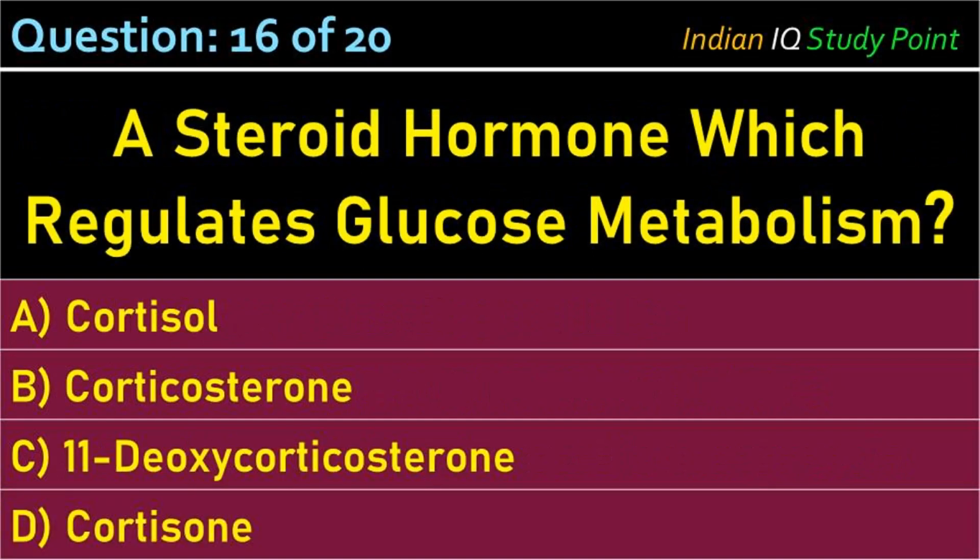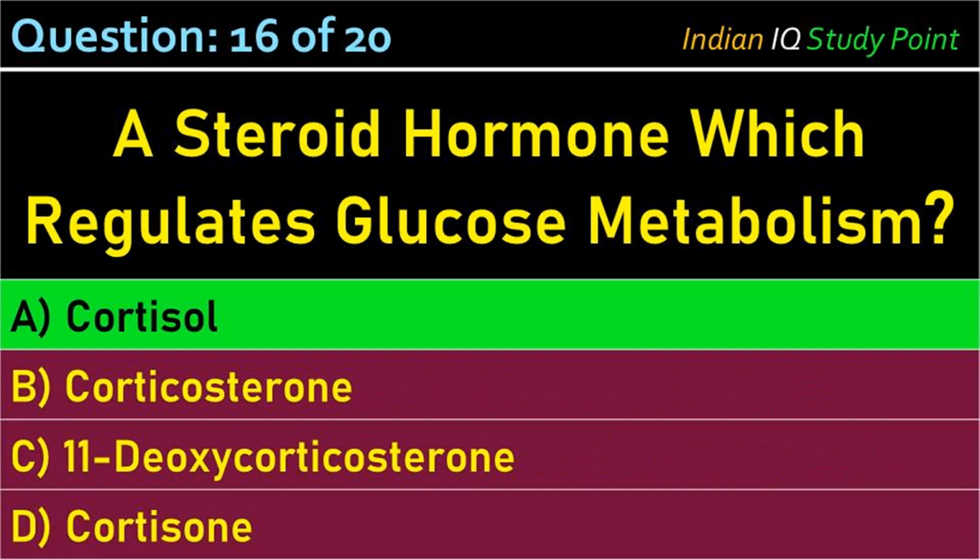Coming to the next question. A steroid hormone which regulates glucose metabolism. Option A, cortisol. B, corticosterone. C, 11-deoxycorticosterone. D, cortisone. And the correct answer is option A, cortisol.